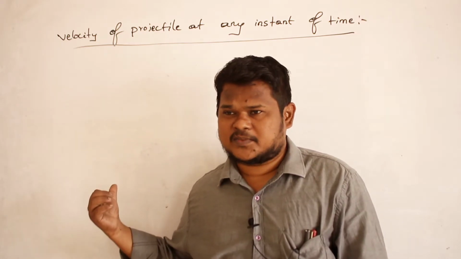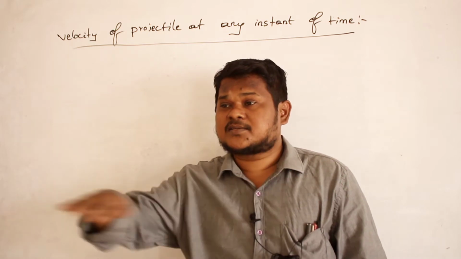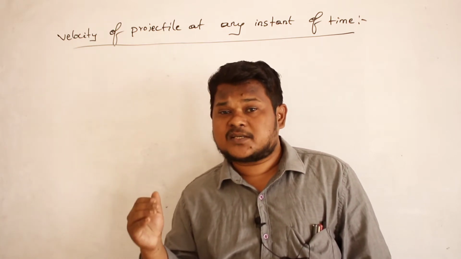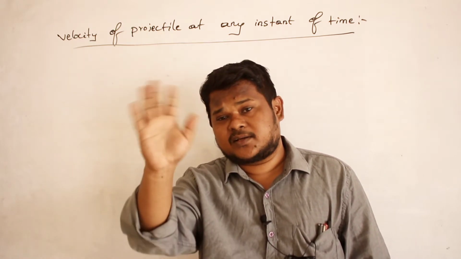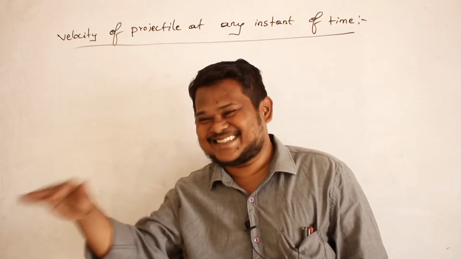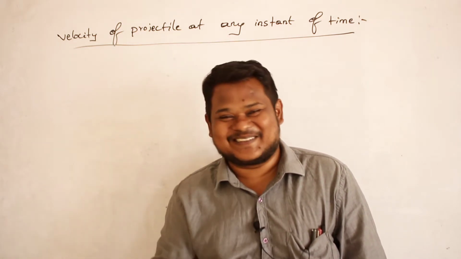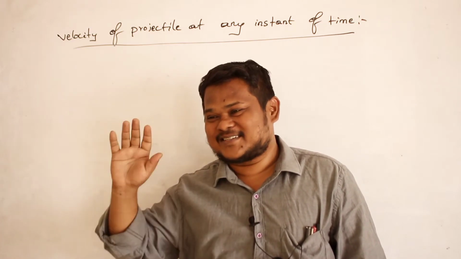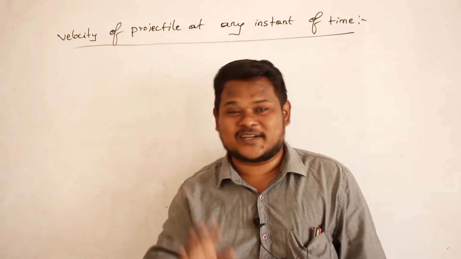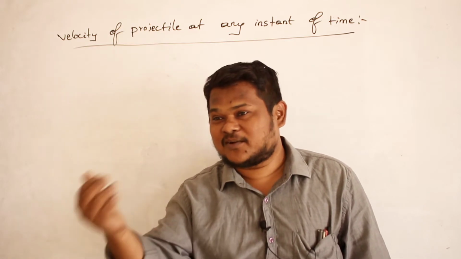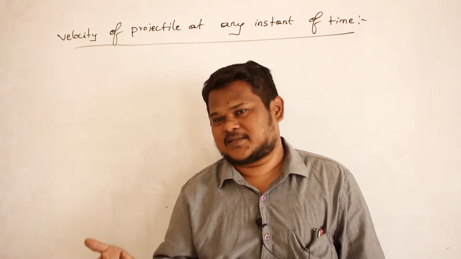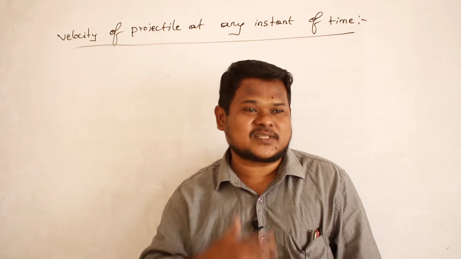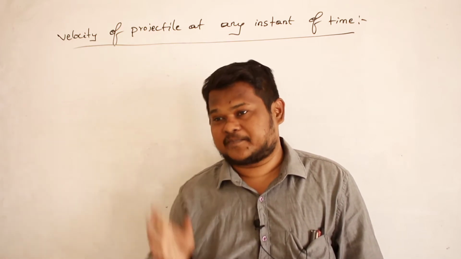So the same concept applies here also. Velocity along the x-axis is a constant, but velocity along the y-axis is not a constant. So therefore total velocity also will not be constant. So velocity will be continuously changing with respect to time.